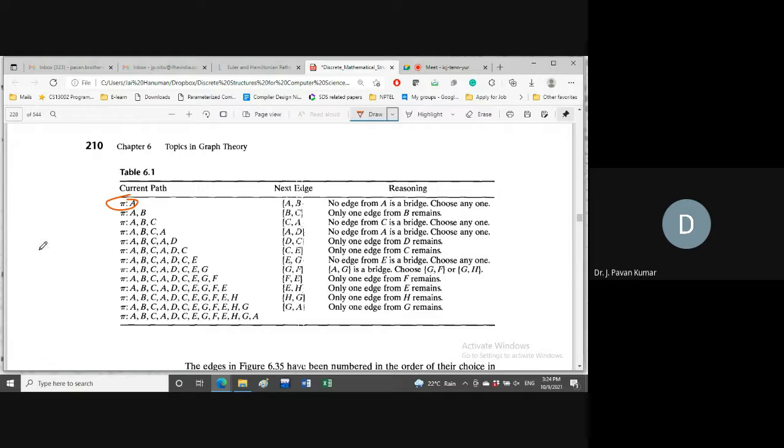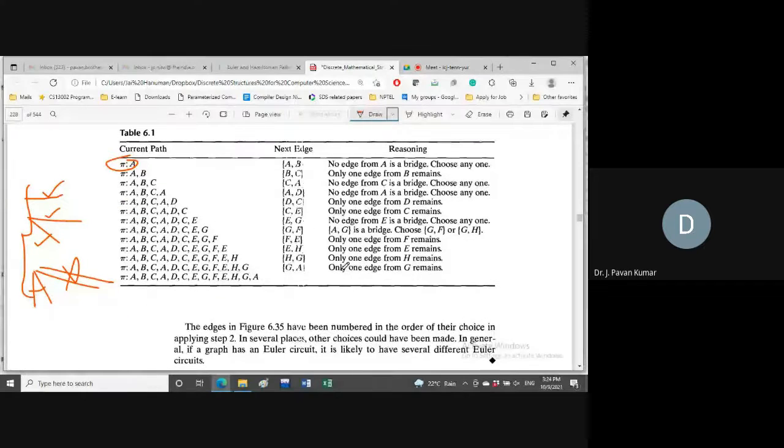Only three things you have to consider. You can start at any vertex and if we have only one edge, that we will choose. If we have two alternatives and two are not bridges, then you can choose any of these. If you have several alternatives, out of those some bridge is there, then that bridge we should not consider. Okay, this is the bridge that we should not consider. Out of these we can choose any one. These are the three alternatives that you keep in mind, then you can work out this example.